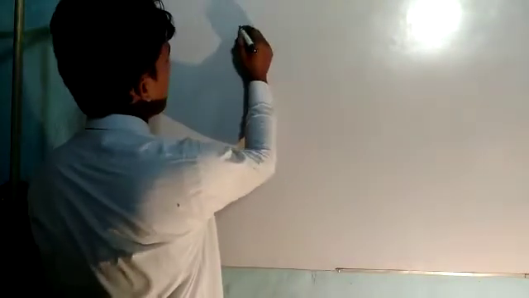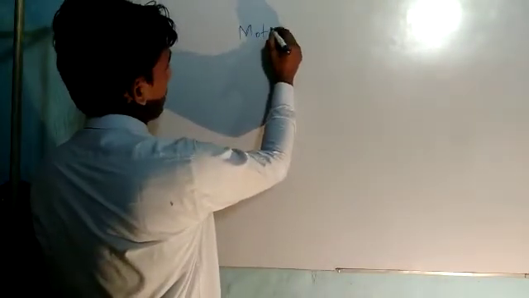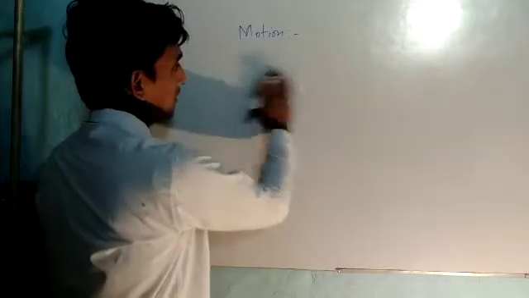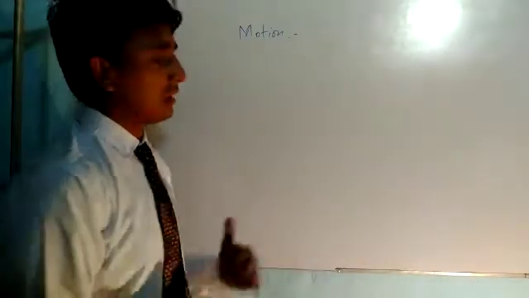So first of all, let us define what is motion. If any object is changing its position with respect to time, then that object is said to be in motion. You are all very aware of this. So first of all, I am defining what is motion, and then we'll go to the next topic.